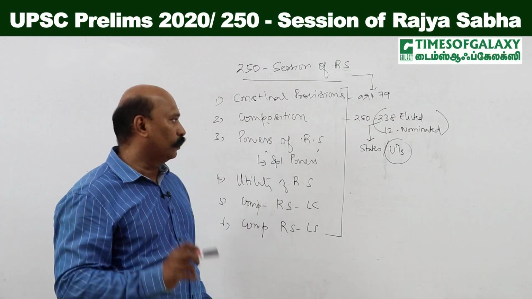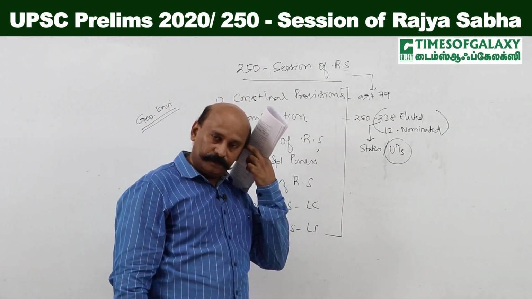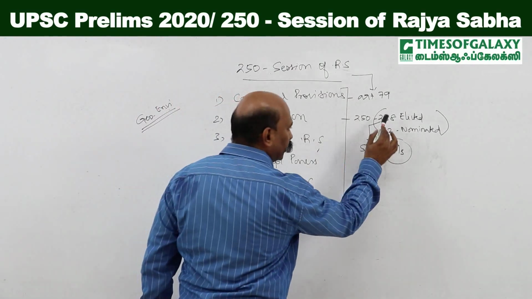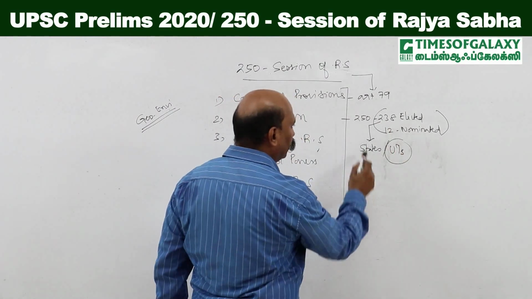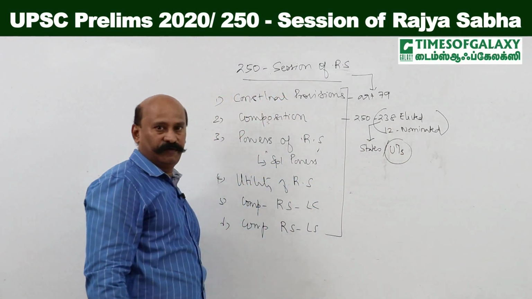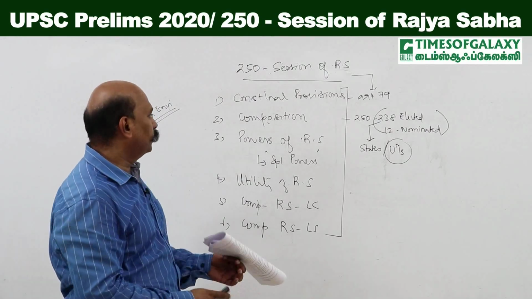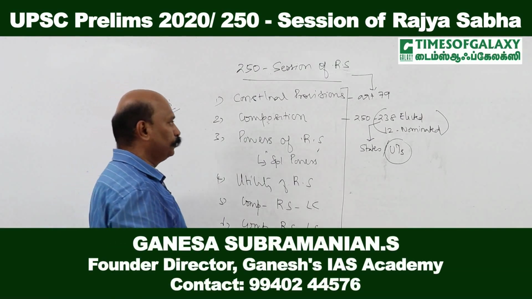It is wrong, because union territories also get representation in Rajya Sabha. So, for states and union territories, 238 members, 12 members nominated, and the maximum total number of members is 250. This is the composition of Rajya Sabha, and there is a nomination element also.